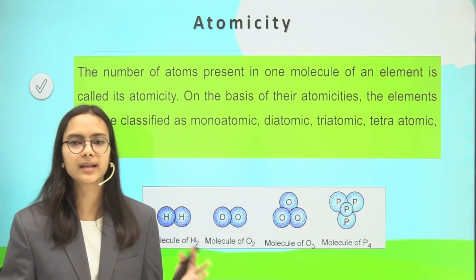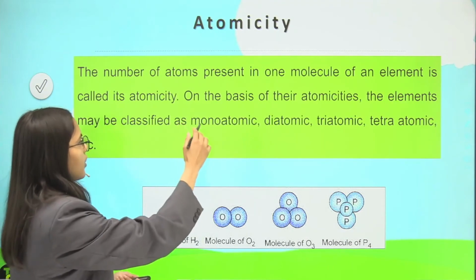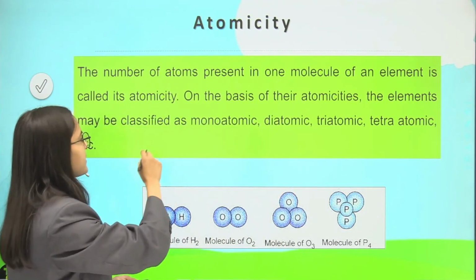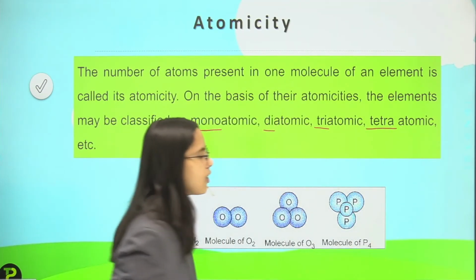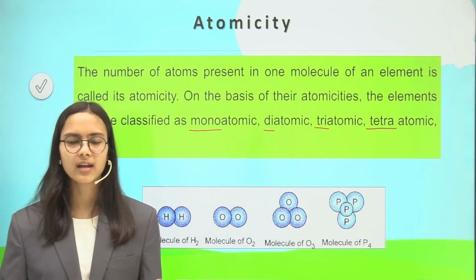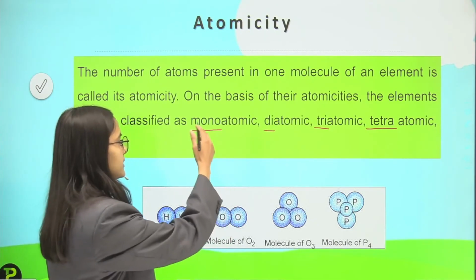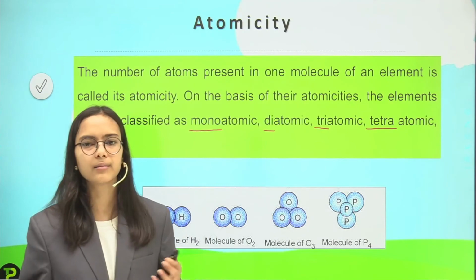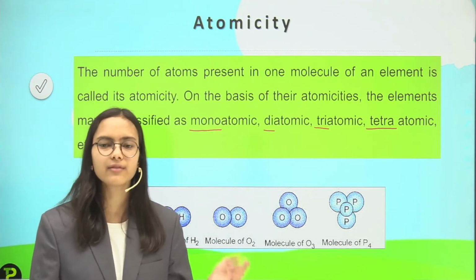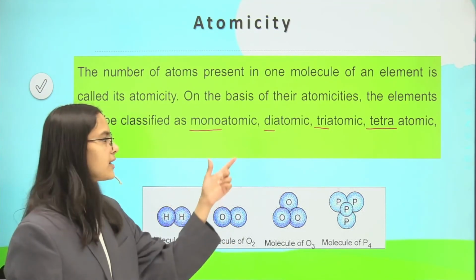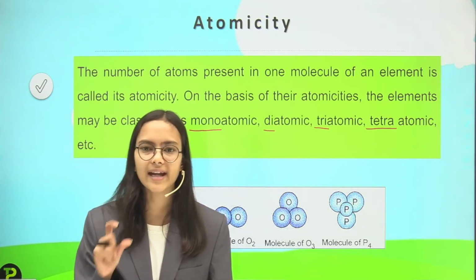We have discussed many molecules in the last slide, and they have different atomicities. On the basis of their atomicities, the elements can be classified as monoatomic, diatomic, triatomic and tetraatomic. What do you understand by the word mono? That is 1, di is 2, tri implies 3 and tetra means 4. A monoatomic molecule has one atom in it, a diatomic molecule has 2 atoms, and triatomic means 3 atoms. So atomicity is the number of atoms in one molecule.